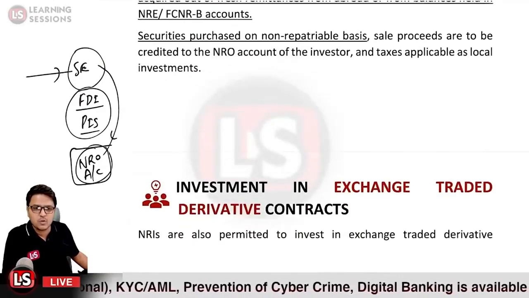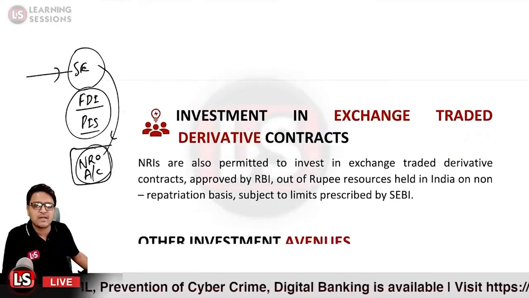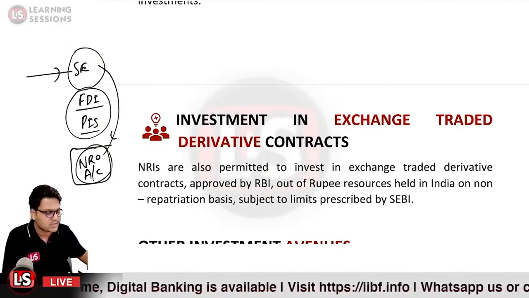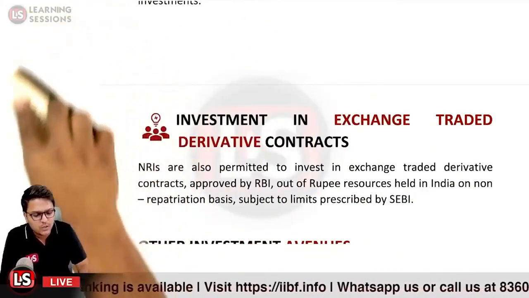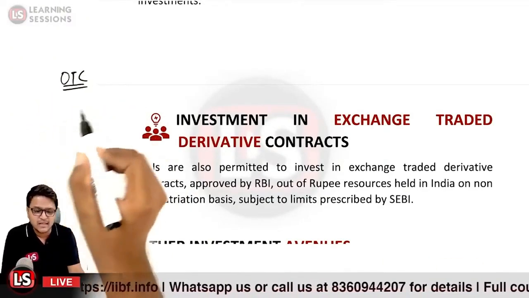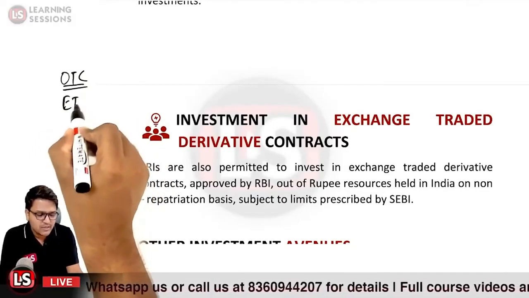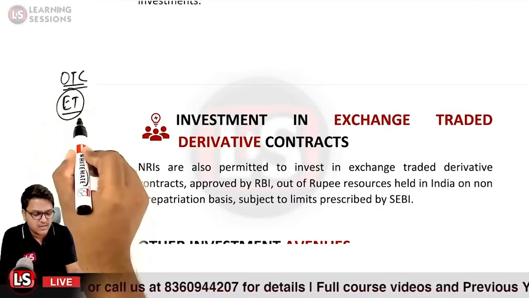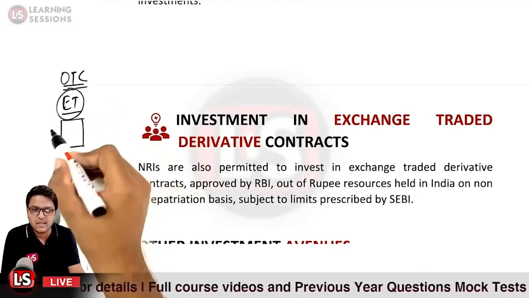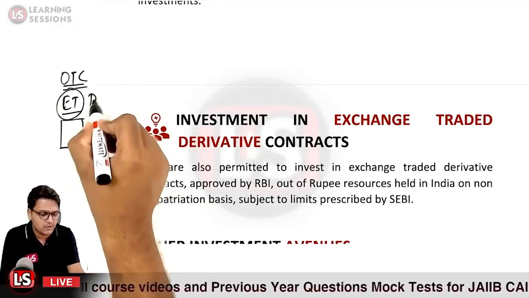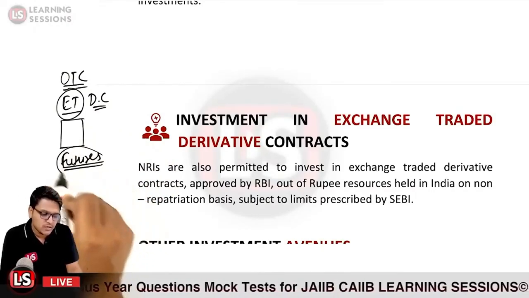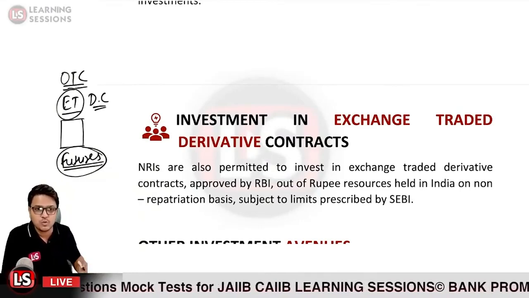Okay. After that, it is related to investment in exchange traded derivative contracts. So NRIs have also been permitted to invest in exchange traded derivative contracts. I already told you that there are two types of derivative contracts. One is OTC, that is over the counter contracts, and the other one is exchange traded contracts. Exchange traded contracts are standardized and regulated. So NRIs have been permitted to invest in exchange traded derivative contracts, such as futures, which are traded on the stock exchange. NRIs are permitted to do so.